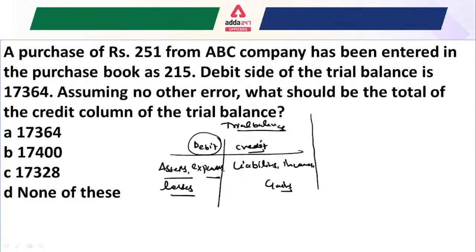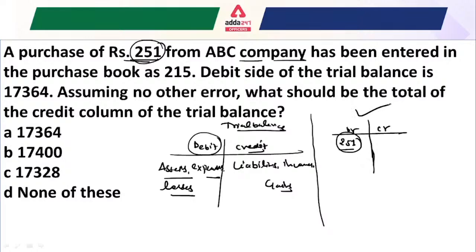Okay, so now just understand, if we have to show a purchase from the ABC company, where in the trial balance do we have to put this transaction? It is clear that we have to put the 251 rupees under the debit side. So just write here 251 rupees. Whenever you find a question in the exam about correcting the entry, like in this transaction, we know that we have to post 251 rupees under the debit side. So this would be correct.